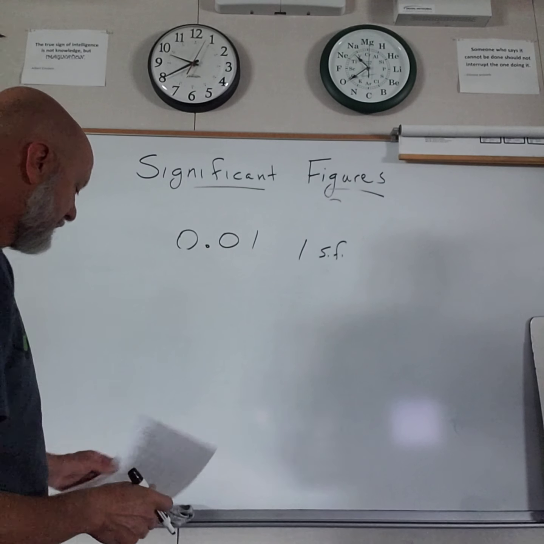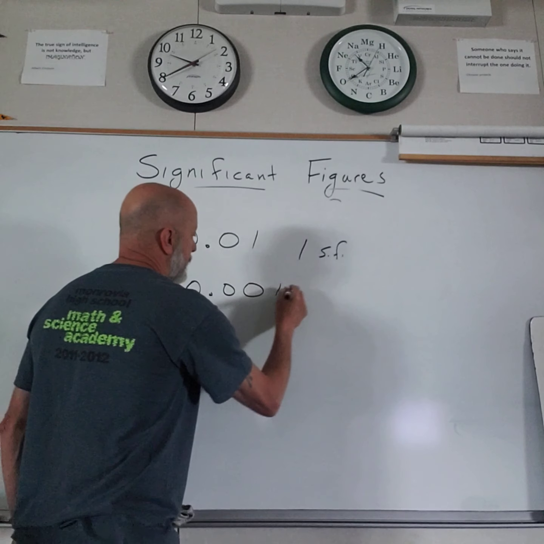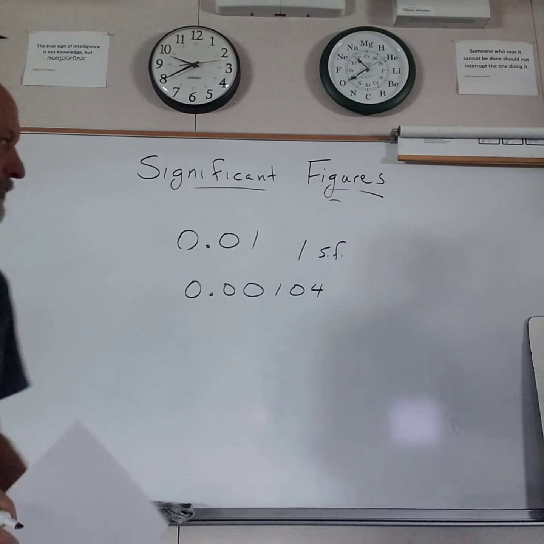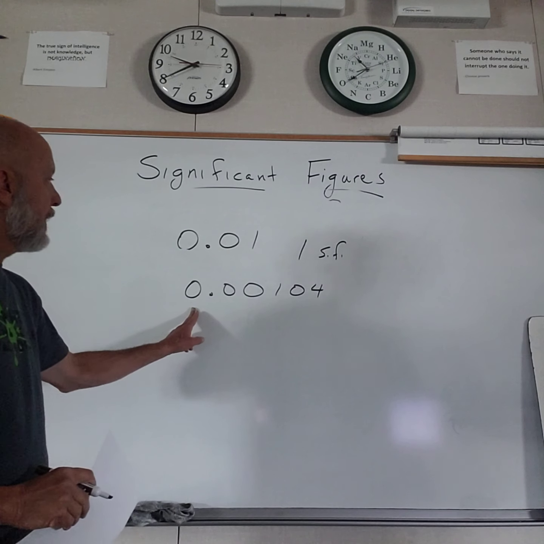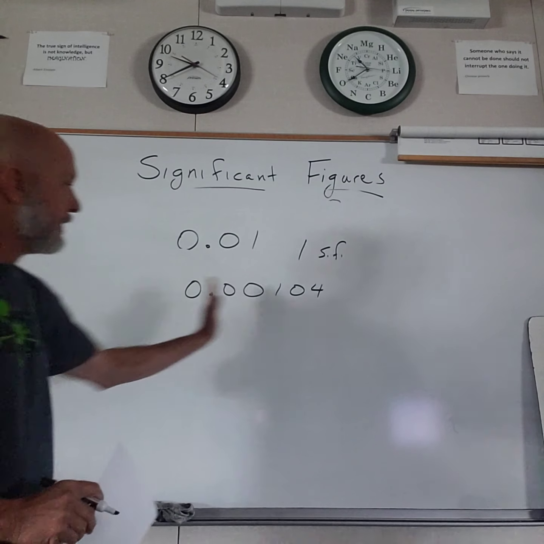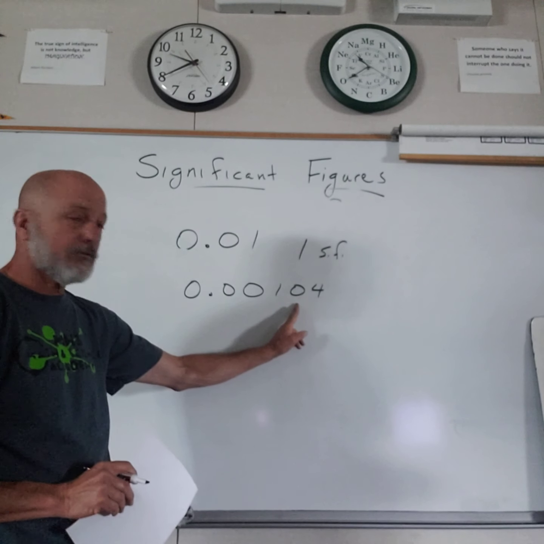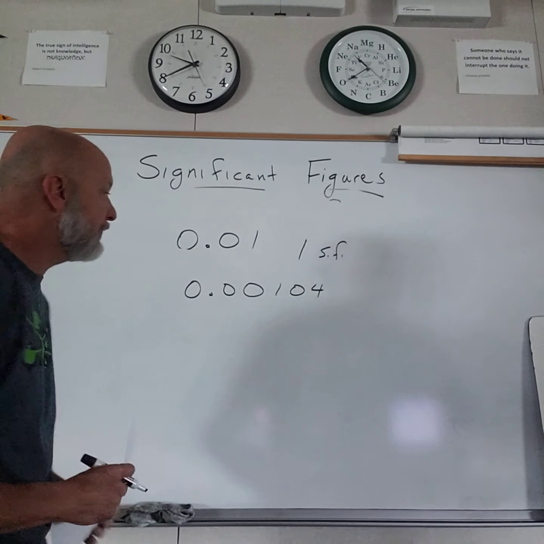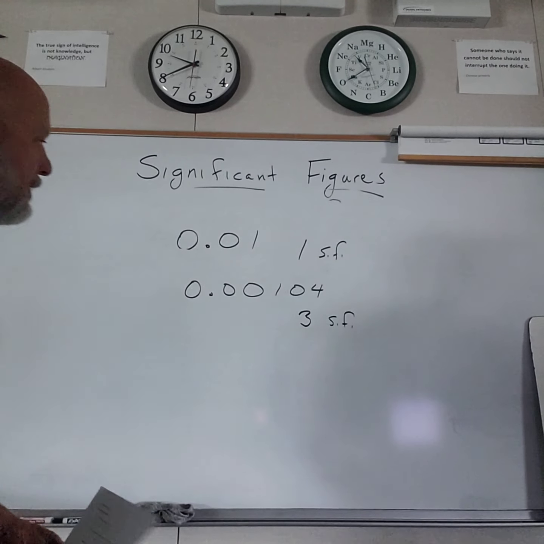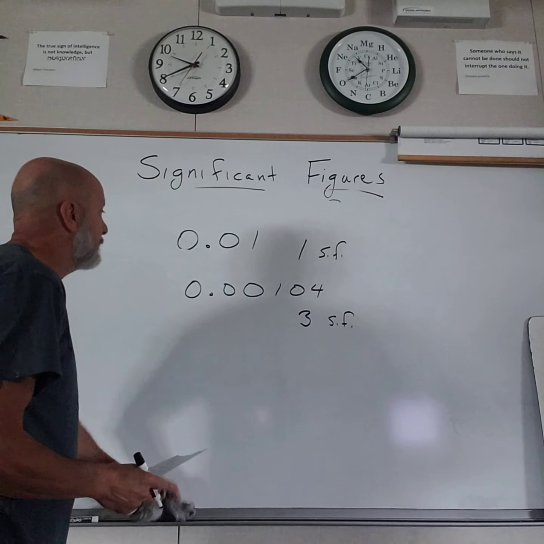If I have a number like 0.00104, I apply the first of these two rules. All these zeros are to the left of the number, so they are not significant. They're placeholders moving this thing over. Then I've got 1, 2, 3. This zero is sandwiched in between non-zeros, so it is significant. That would be 3 sig figs. So that's rule 3. Let's go to rule 4.